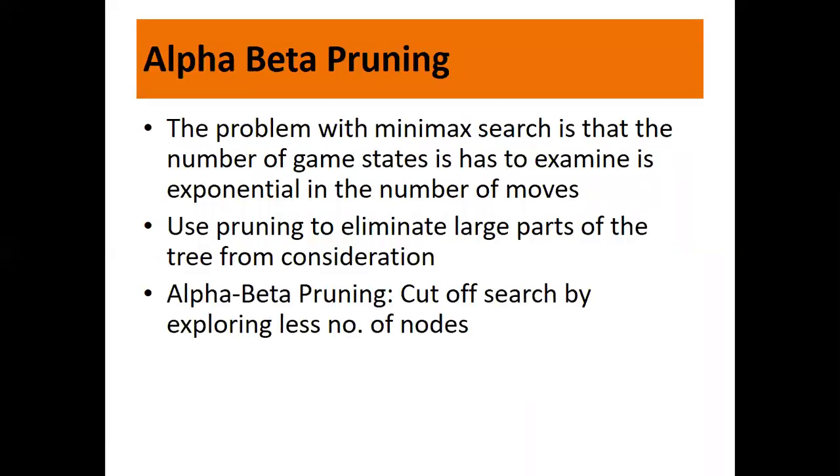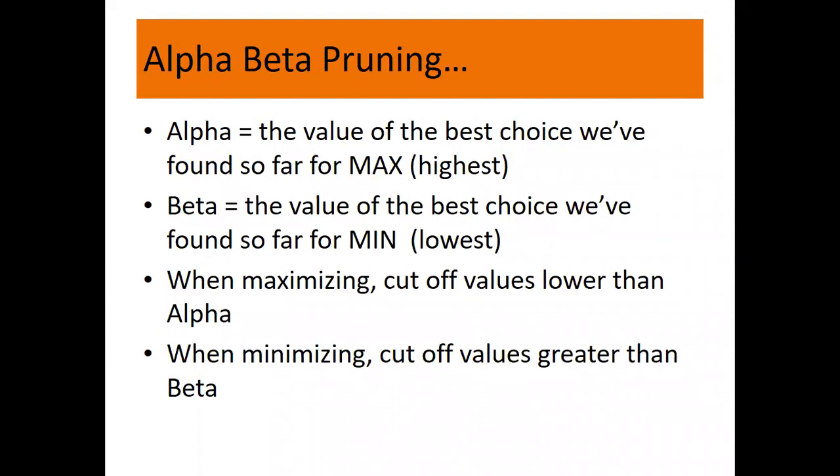The problem with Minimax search, as I already told you, is that the number of game states it has to examine is exponential in the number of moves. As I said, there are 35 moves in the case of our chess game. So use pruning to eliminate large parts of the tree from consideration. Some part of the tree we just eliminate; we don't explore it. Alpha beta pruning is nothing but cutting off the search by exploring fewer nodes. Thus it decreases the complexity and makes the search easy.